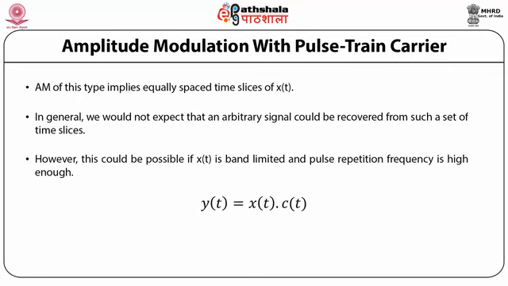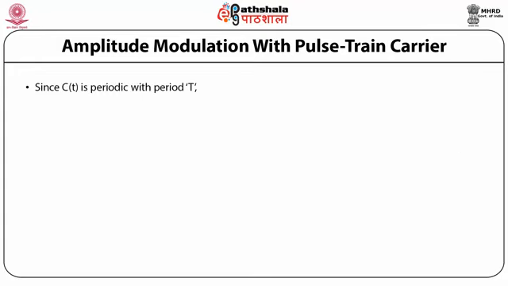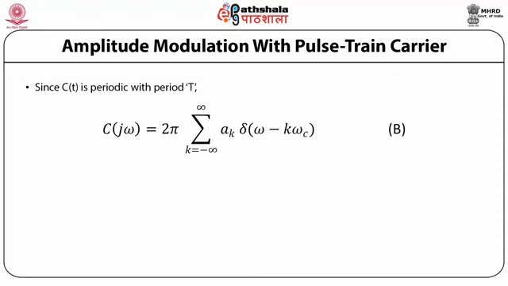y(t) equal to x(t)c(t), which implies taking the Fourier transform, Y(jω) equal to 1 by 2π X(jω) star C(jω). Since c(t) is periodic with period T, we can write C(jω) equal to 2π summation k equal to minus infinity to infinity a_k δ(ω minus kω_c), where ω_c is 2π by T and a_k are the Fourier series coefficients of c(t).